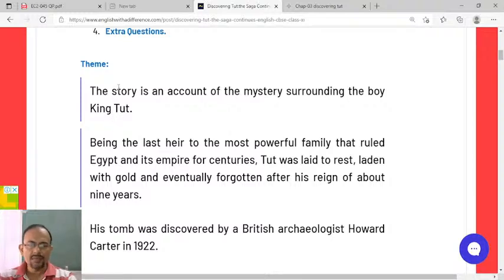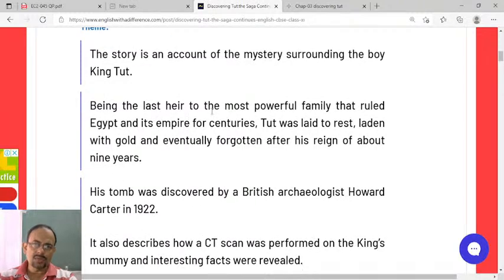This story is a story of mystery. Why? Because there was a boy called King Tut. He died at a very young age, at the age of 19 years, probably. But no one knows how he died. That is why his story is an account of the mystery surrounding the boy King Tut.